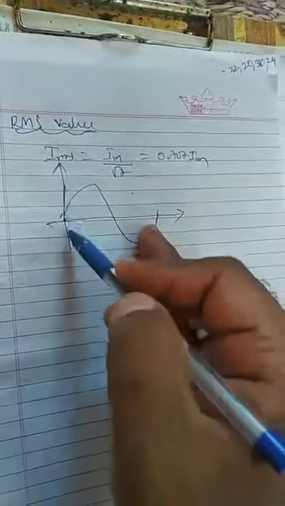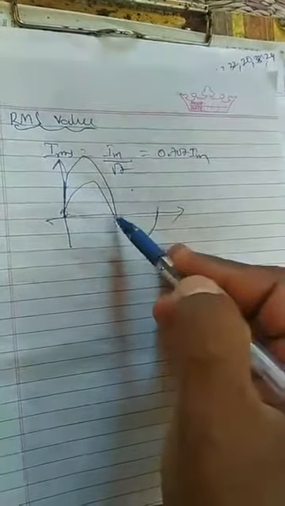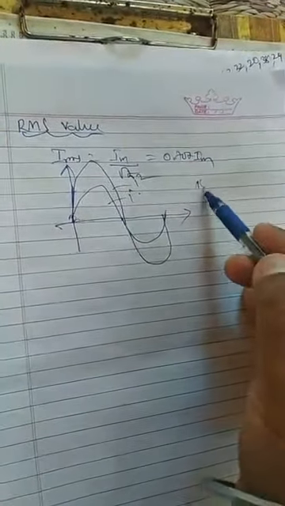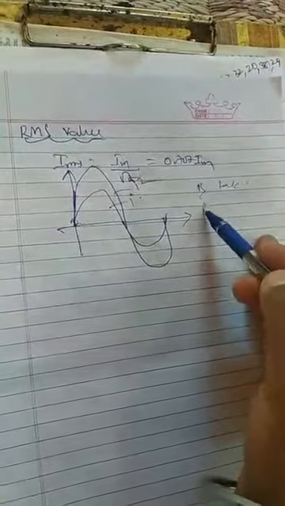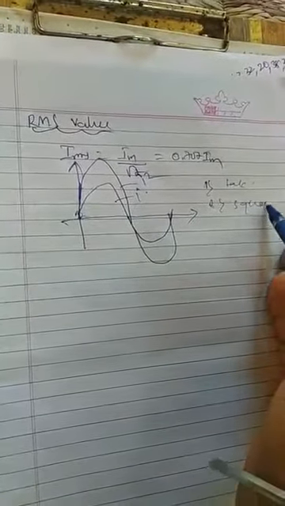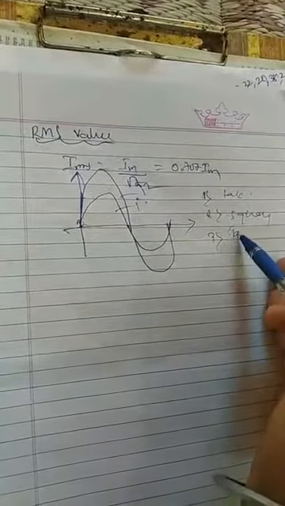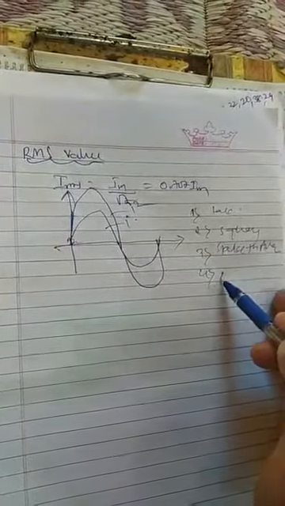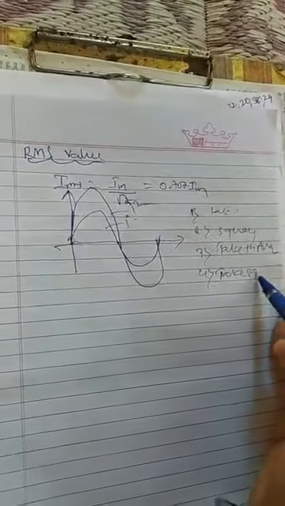You have to do the derivation like this. So this is I square. Certain 4 steps are there. First, write the sinusoidal equation. Then second, take the square of that. Then third, take the average. You have to solve. Then fourth, take the square root of this. So using these 4 steps, you have to do the derivation of RMS value, and you will get this. Okay, so this is the derivation. 2 marks derivations they are asked separately. That answer you have to write.